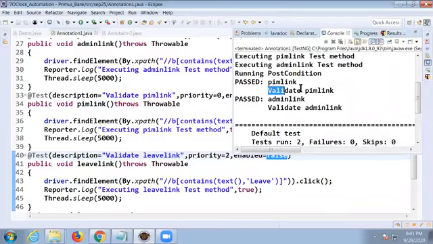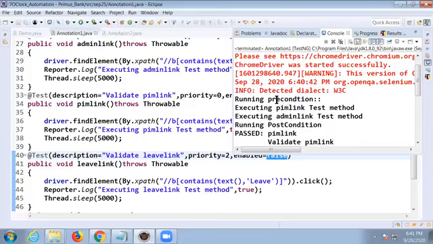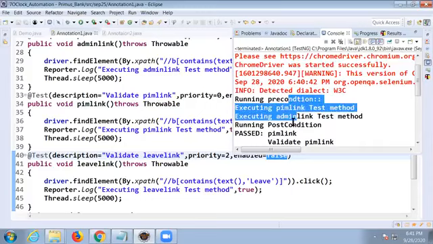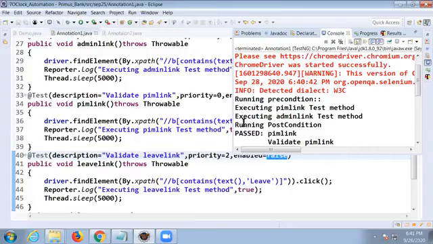See, validate PIM link. We didn't see this message before. How did you get this message? Because we described the test cases. Whatever message you provide here is reported here also. So the precondition got executed, then 2 test cases got executed, and then the post condition got executed. Like that, we can prioritize.